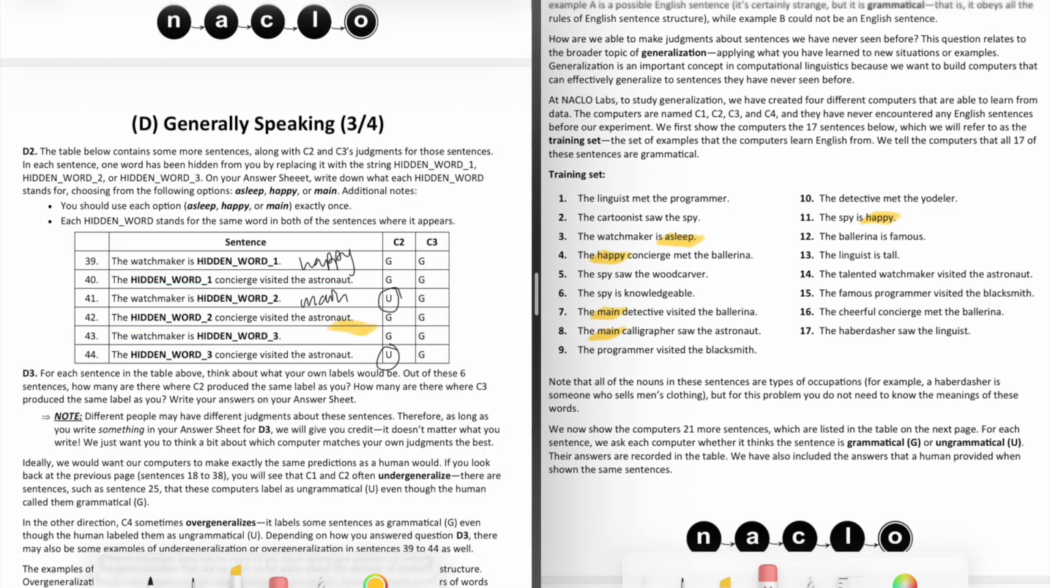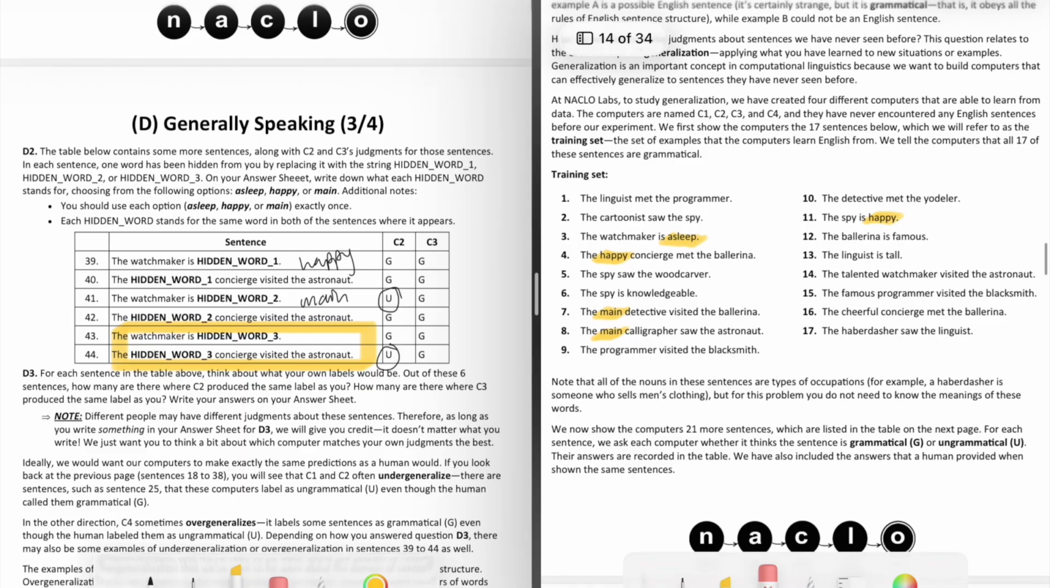And then for the next two sentences, the watchmaker is hidden word 3, and the hidden word 3 concierge visited the astronaut. This one just has to be asleep because it's the last option, but it also makes sense because C2 labels this last sentence as ungrammatical, and we only have asleep in the second position here, but this word is in the first position, so that actually makes sense. So we'll add in asleep.